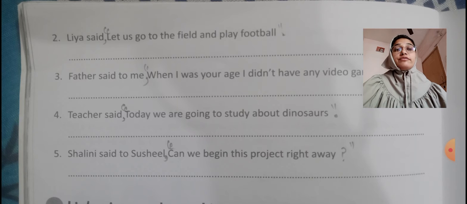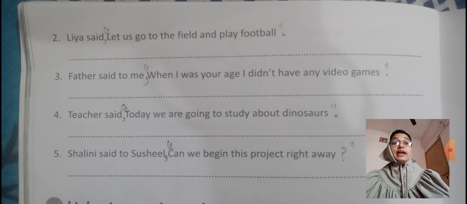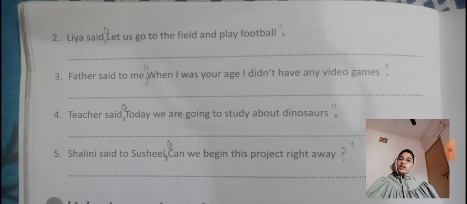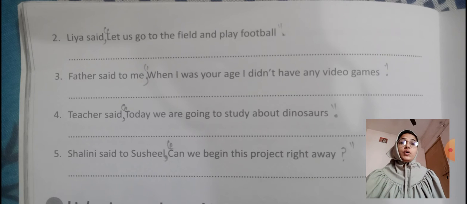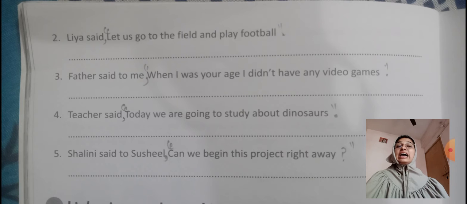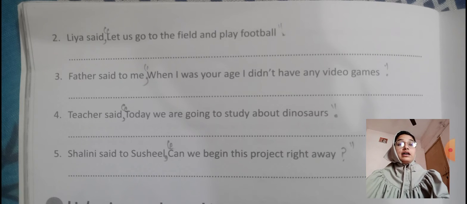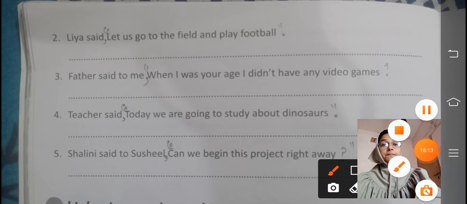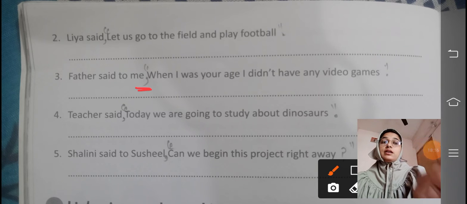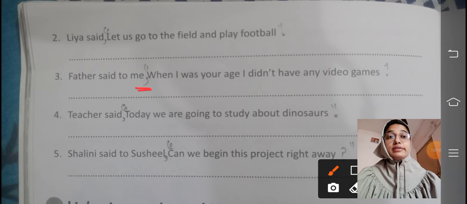Third is, father said to me, when I was your age, I didn't have any video games. So what is father saying? That when I was at your age, जब मैं तुम्हारी उम्र का था, I didn't have any video games. Okay. So how do we write it? Again we will put here commas. Father said to me. After this gets complete, we have to put a comma.